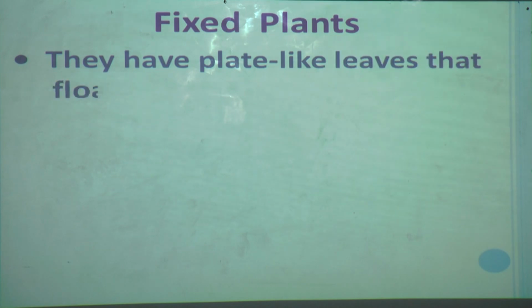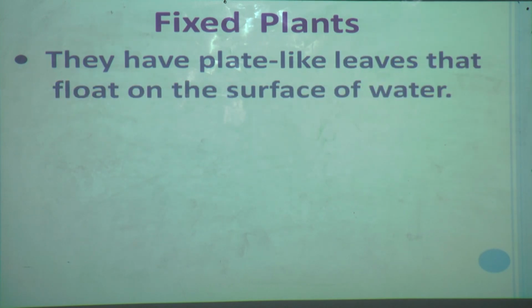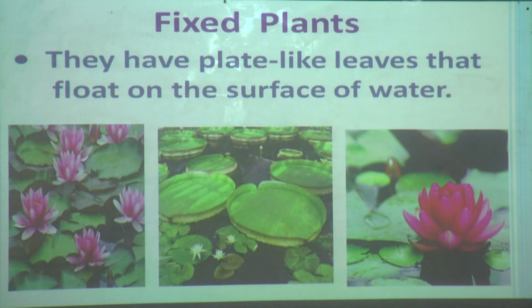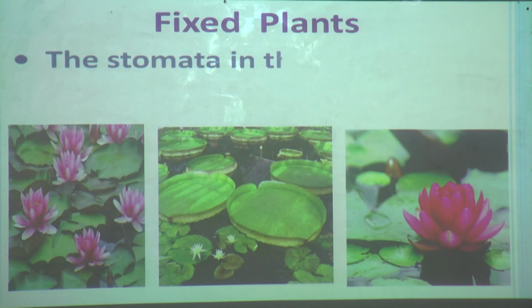The fixed aquatic plants have plate-like leaves that float on the surface of water. I will show you some pictures of fixed aquatic plants. See here, water lily is there, lotus is there. You can see the leaves are thin and floating on the water, and they look like plates. So the fixed aquatic plants have plate-like leaves that float on the surface of the water. Now we will see how it helps.